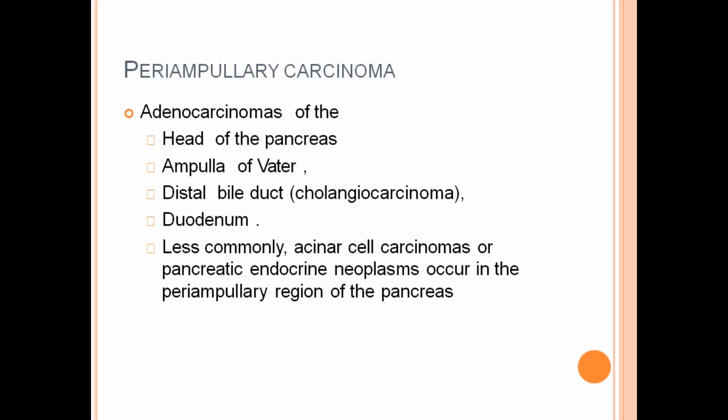Adenocarcinoma of the head of the pancreas. Ampulla of Vater. Distal bile duct cholangiocarcinoma. Duodenum.